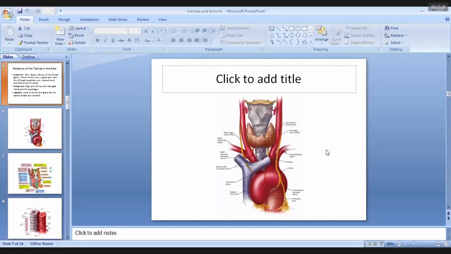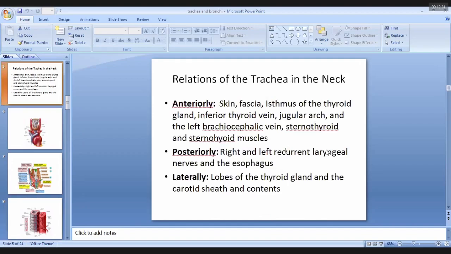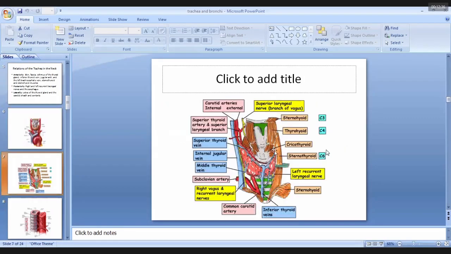On the lateral sides, the right and the left sides of the trachea, there are lobes of the thyroid gland along with the carotid sheath and its contents. So these are the lateral relations of the trachea: the lobes of the thyroid gland, and the contents of the carotid sheath. The carotid sheath is a type of deep fascia that covers these structures. The neurovascular bundle contains the common carotid artery, internal jugular vein, and the vagus nerve. These structures lie within the carotid sheath.